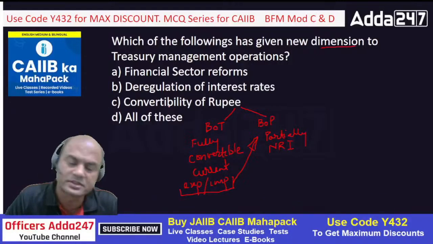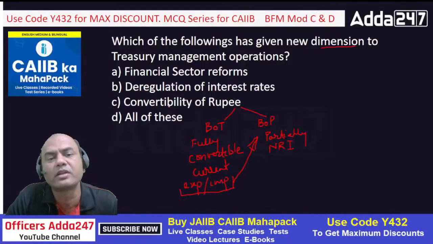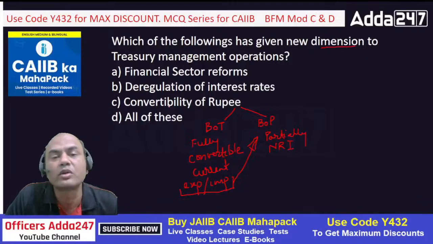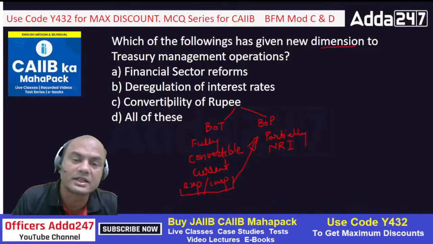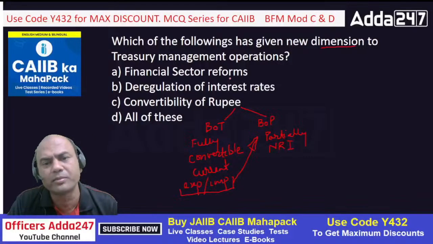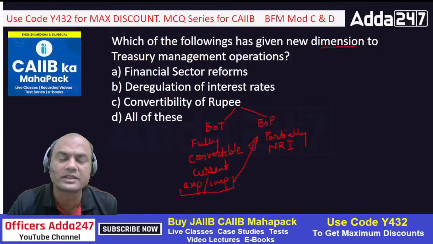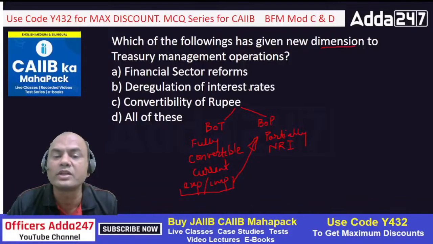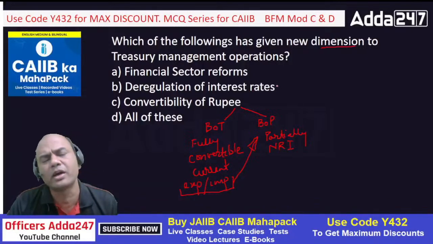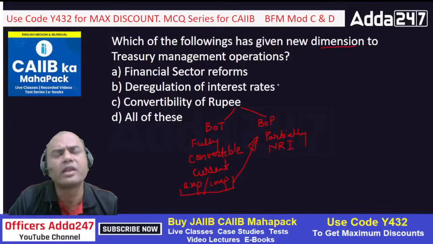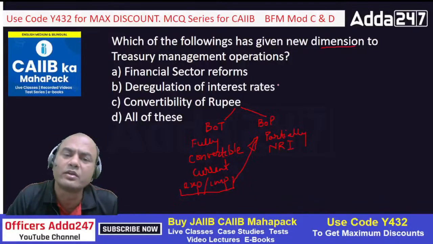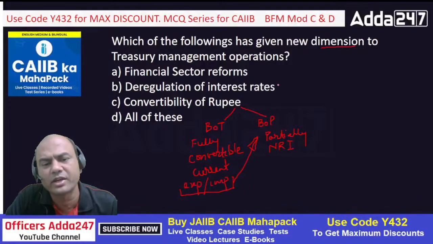Financial sector reforms? Yes, there have been a lot of financial sector reforms since 2014, almost 7 to 8 years. Huge ones that have led to the growth of the economy at around 6 to 7, 8 percent, right? So financial sector reforms, yes, since 1991 when we opened up the economy, huge things were there, that has given a rise to new India as such. Deregulation of interest rates. Deregulation means what? Earlier RBI was controlling all the interest rates. FD rates were given by RBI, then loan rates were given by RBI. Now nothing. Everyone is giving their own rates. Every bank is giving as per the competition.